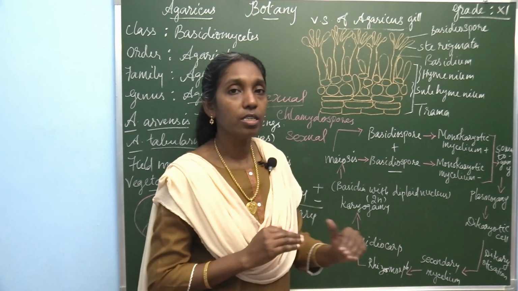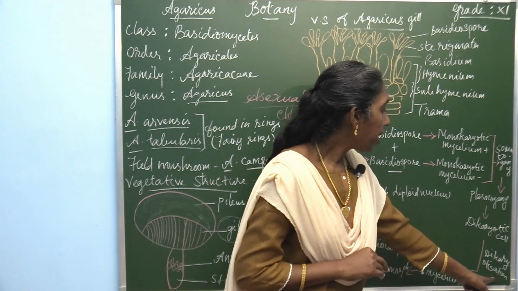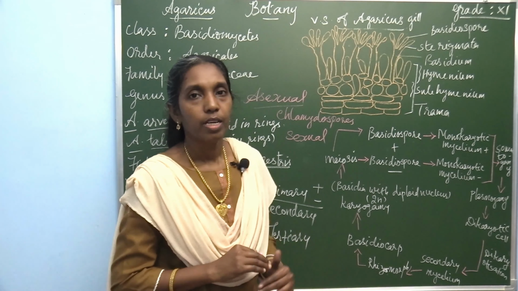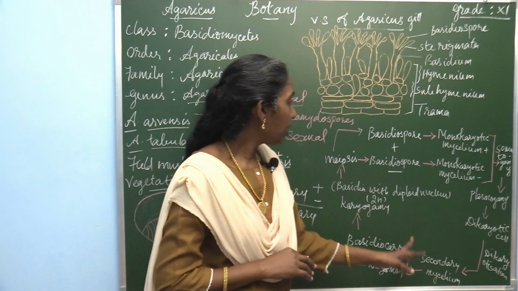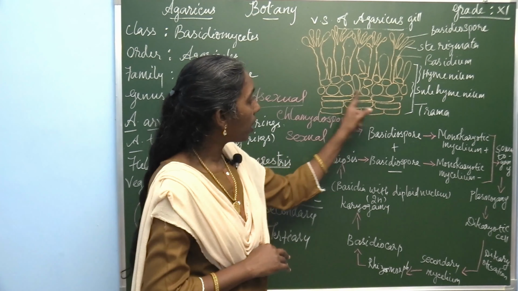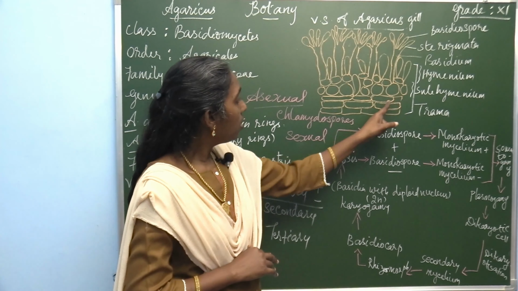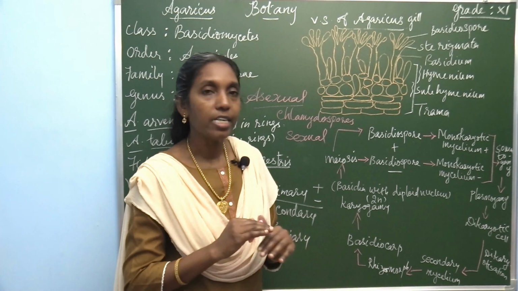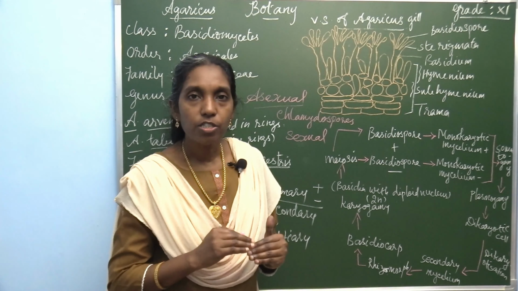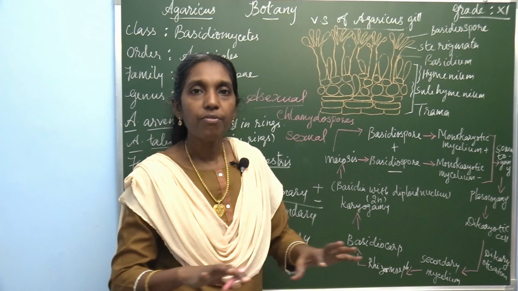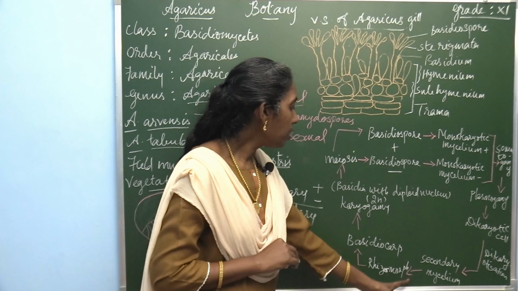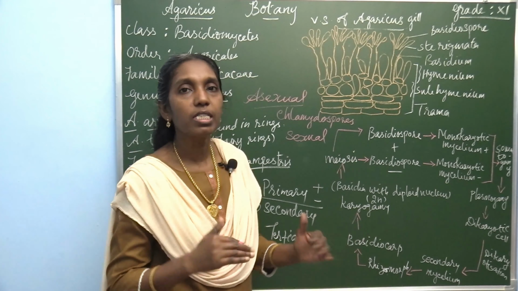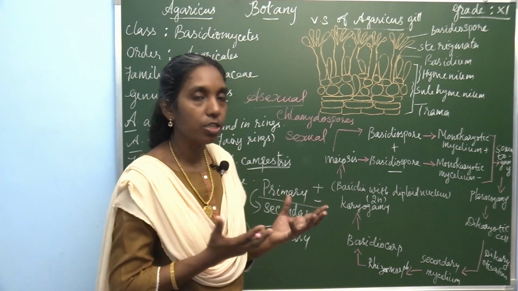The secondary mycelium, this condition is dikaryotization. From the secondary mycelium, in the subhymenium region, it produces rhizomorph. This rhizomorph perennates for a very long period in the soil, and from this rhizomorph it develops the tertiary mycelium, that is the basidiocarp.